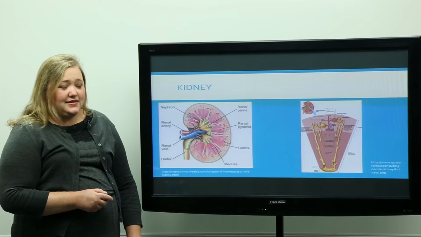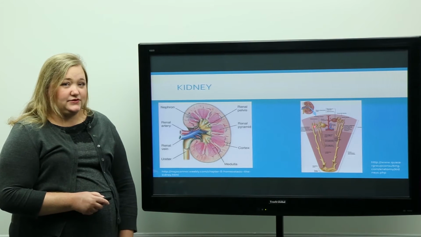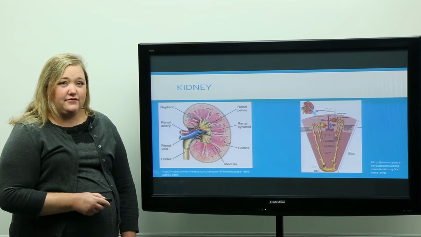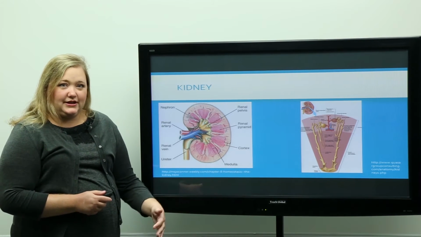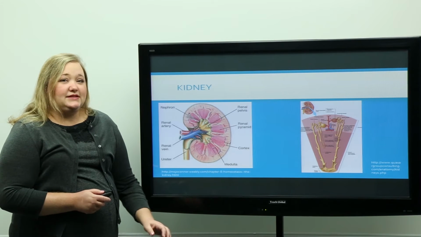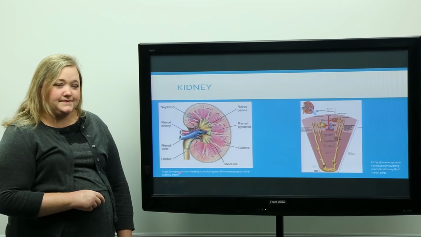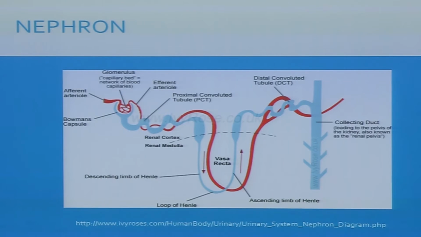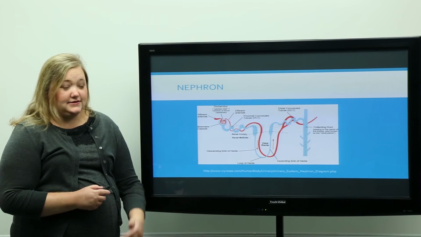Once we have the nephron filtering the fluid and waste from the body, that's filtered throughout the nephron and then into the collecting duct, which is the final part of the nephron, which we'll look at in just a second. Once that is done, it'll go into the renal pelvis and into the ureter. So to look more specifically at the nephron, again, this is the functional unit of the kidney. We have a glomerulus right here. So we have an afferent arteriole that is bringing the blood to the nephron.